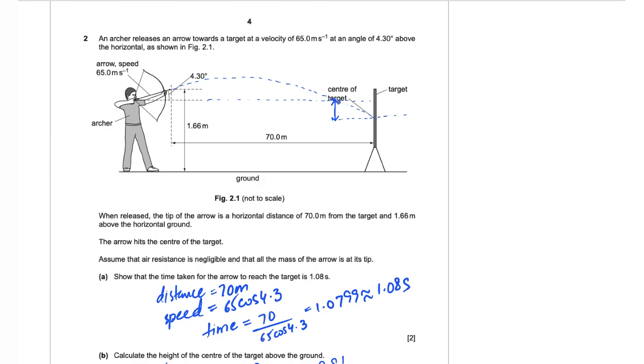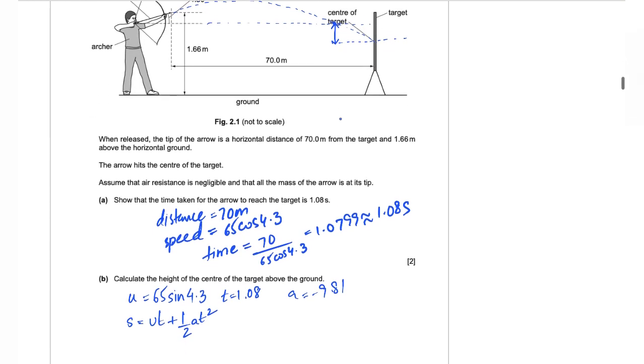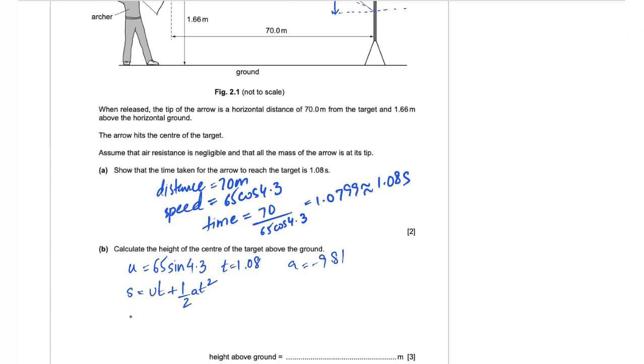So the displacement in actual is this one, but I'm going to calculate the vertical component of it. So the vertical component of the displacement is equal to, and that's how I get a vertical displacement of the arrow as 0.458 meters.